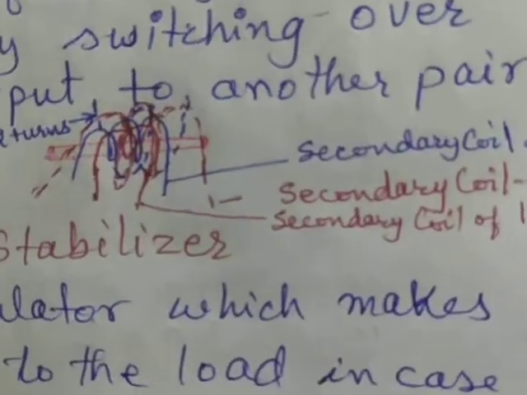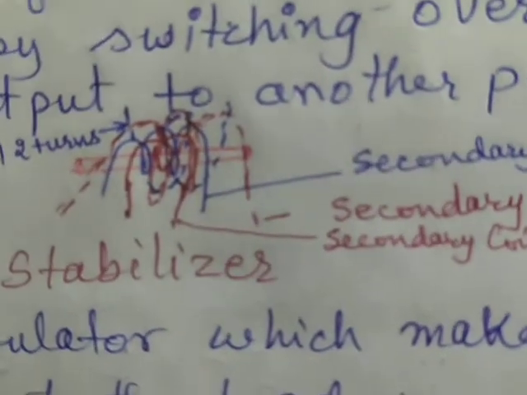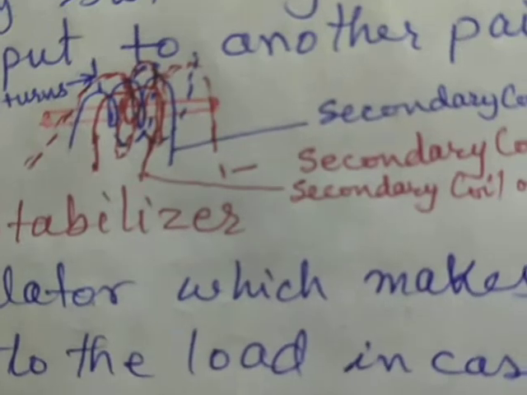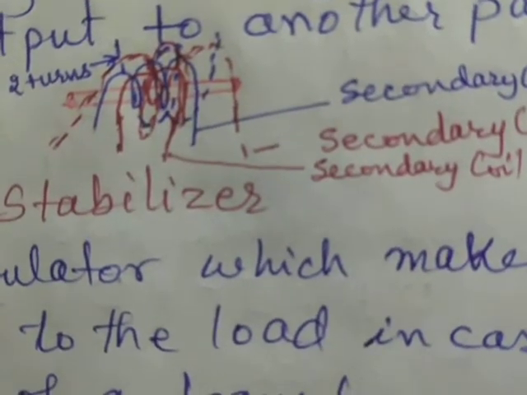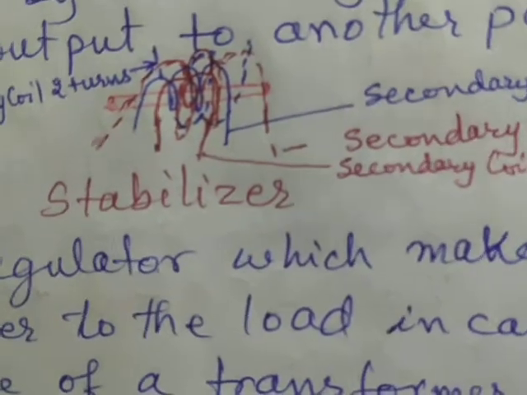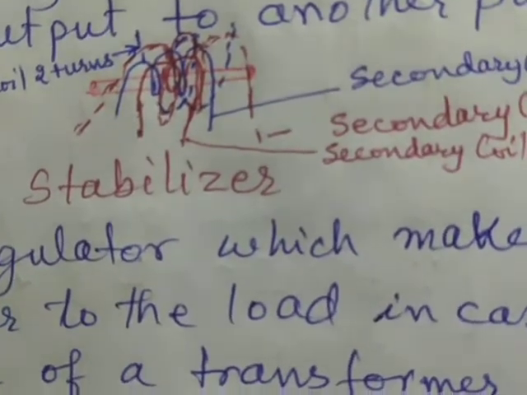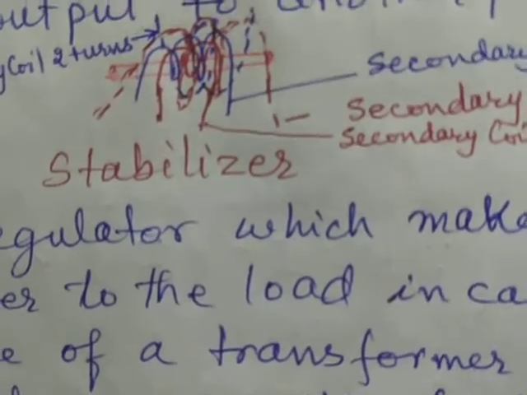Though the picture is not very clear, you can just imagine that the primary has two turns, and the secondary has three possible sets of turns. One has one turn only, another set has two turns only, and a third set has three turns.